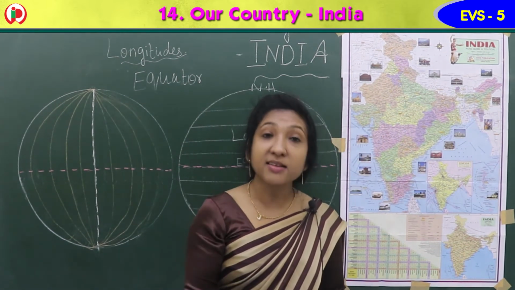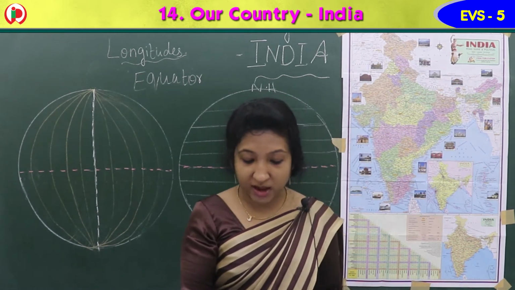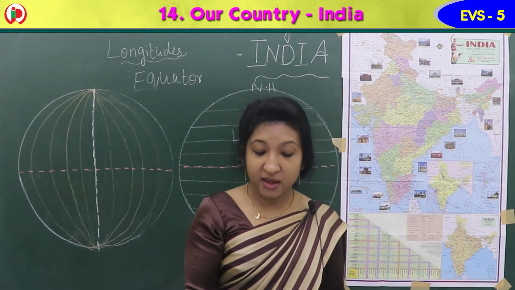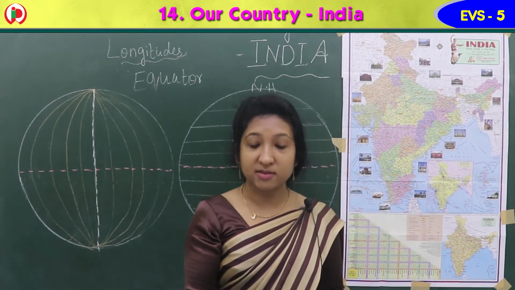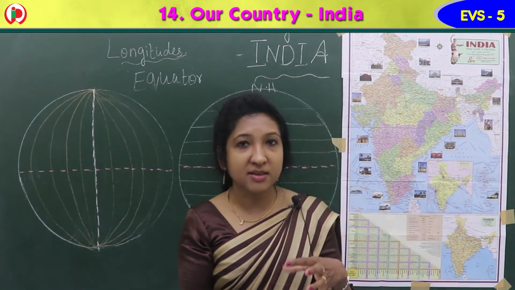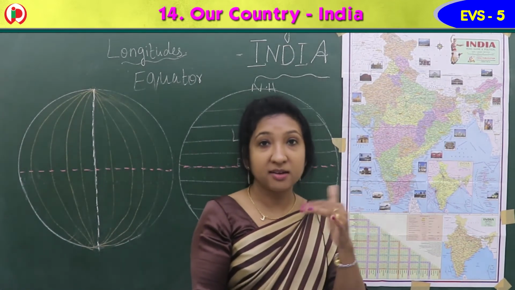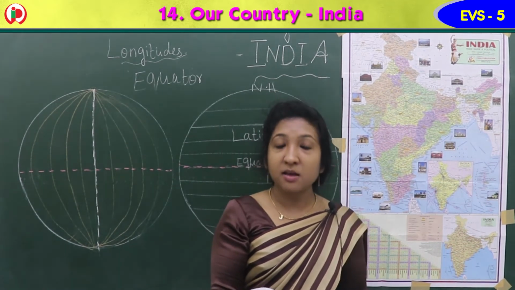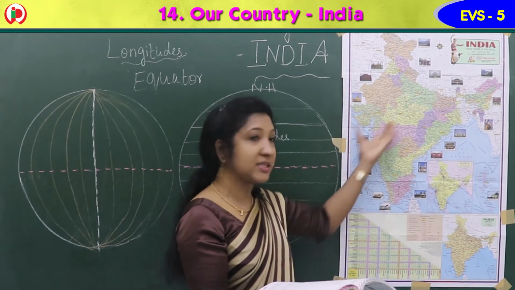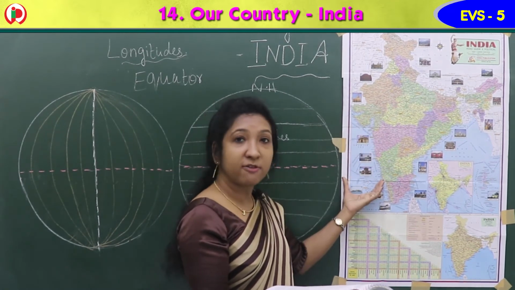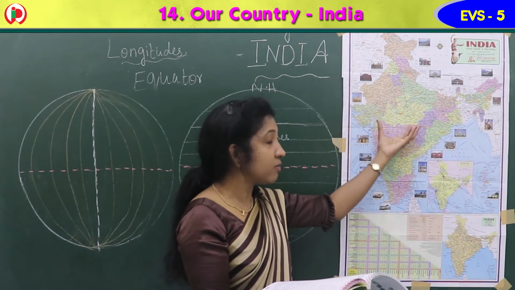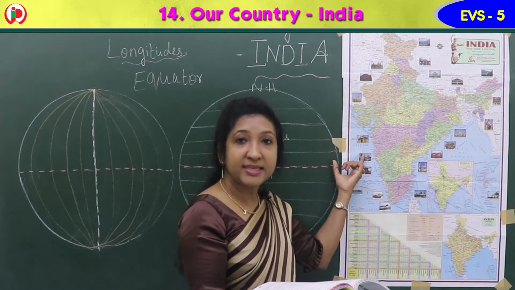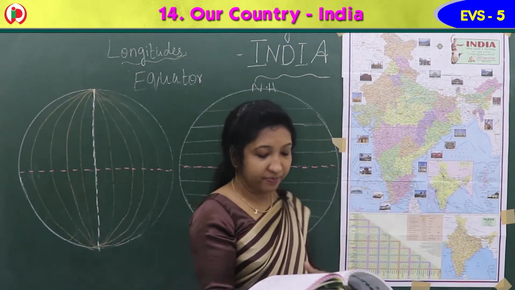So Vindhyas and the Satpuras. The Vindhyas and the Satpuras are the important ranges. The rivers Narmada and Tapi flow through these ranges. Okay, we will learn about these rivers later. When we come to Himalayan rivers, there I will explain about this. And these are west flowing rivers. These rivers flow towards west. This is the west part of India, and these small rivers, at last they flow into Arabian Sea, which is on the west part of India.